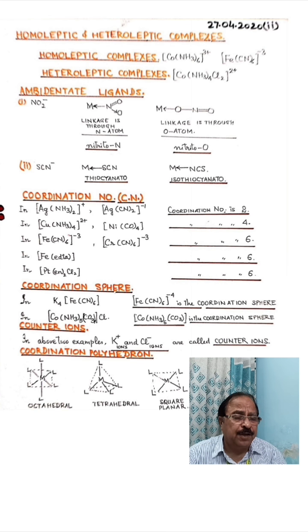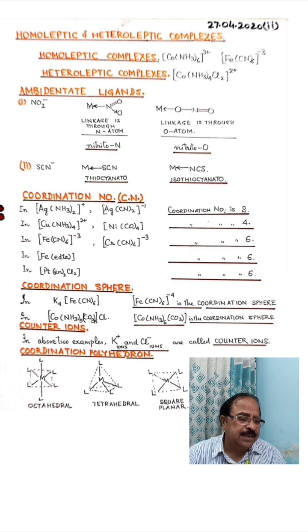More than 2 types of ligands will also be present there. So coordination complexes in which there are 2 or more types of ligands are known as heteroleptic complexes. Is it clear? These two definitions are very important. Please must remember these definitions along with the examples.